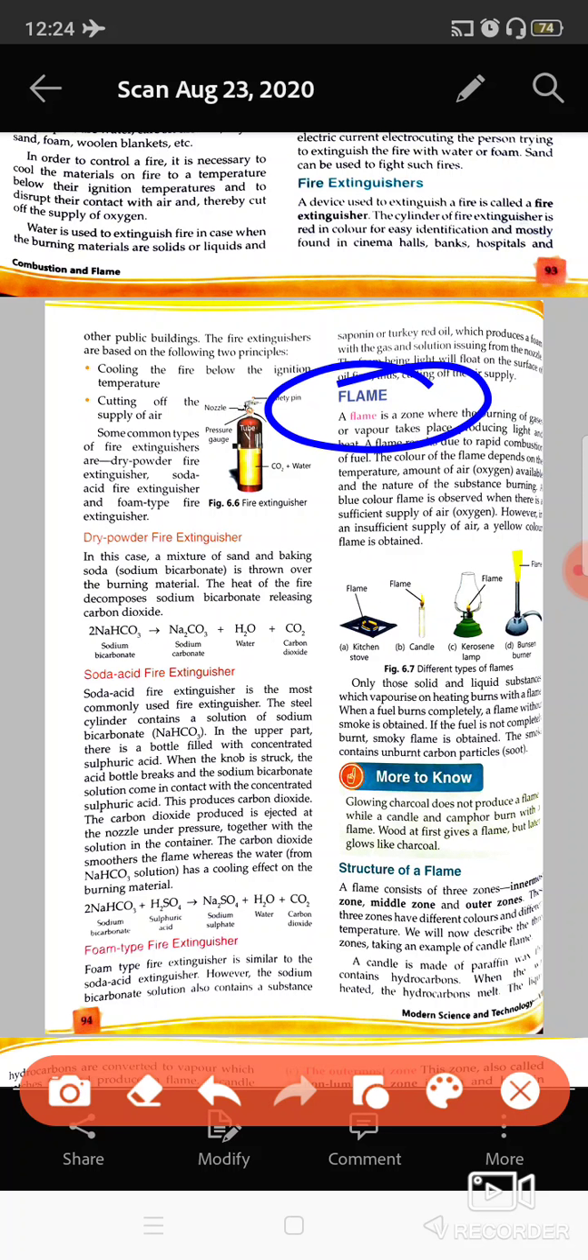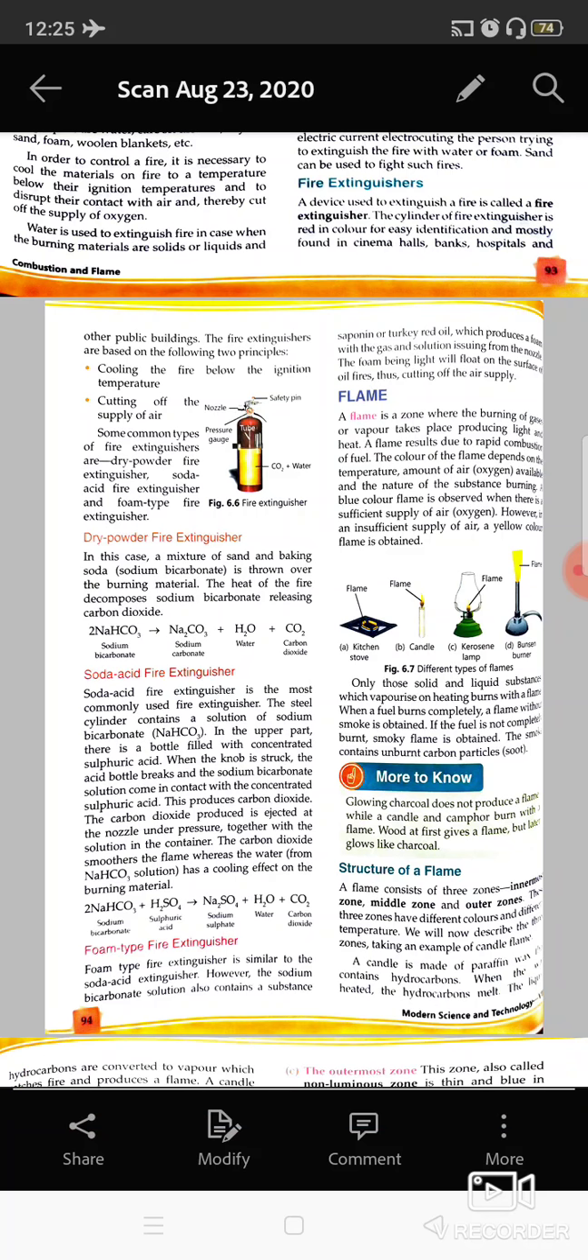Then comes the flame. You have seen that when a candle is burned, it gives a small burning flame. That burning flame is formed when the gases vaporize, and their vapors start to catch fire. That burning vaporous region is known as flame.